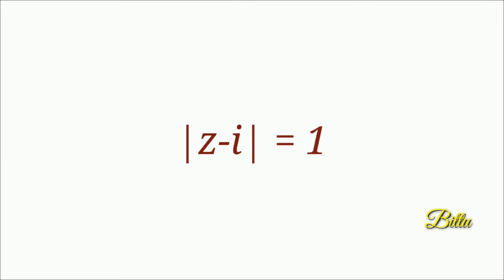Next consider the given function and identify its singular points. The given function is e raised to z by (z plus i) into (z minus 2). You keep in your mind, singular points are those points in which the function is not analytic. So it's very clear, singular points are minus i and 2.